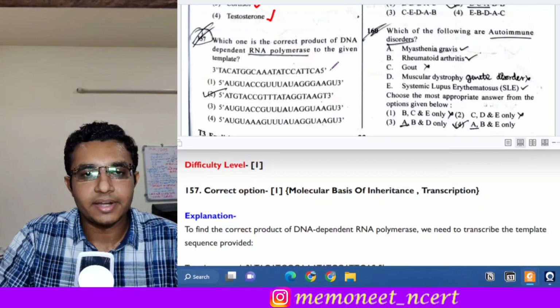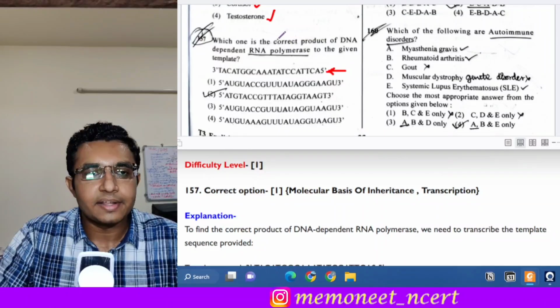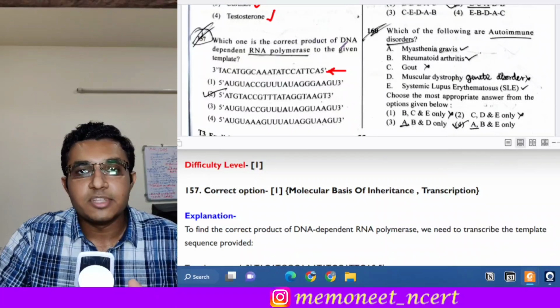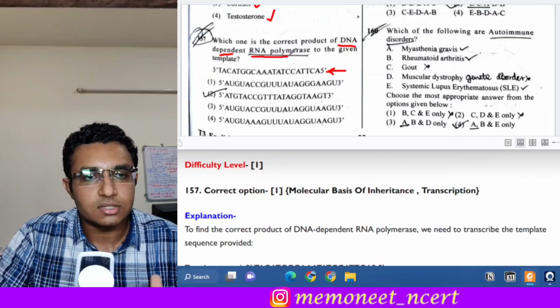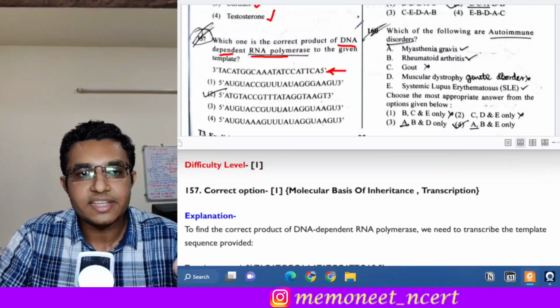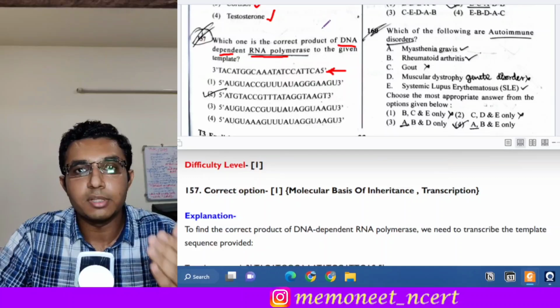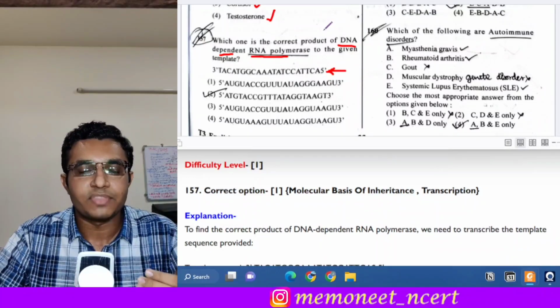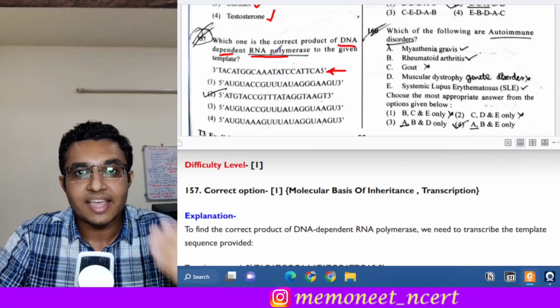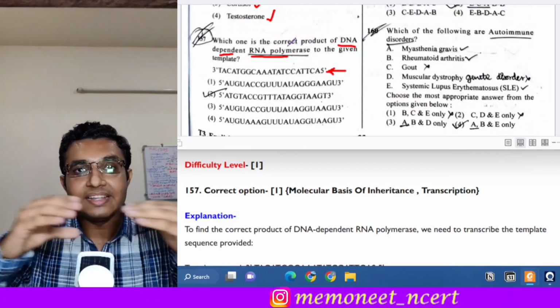So see here a template is given. Okay, this template is of DNA and it is asking that which enzyme is acting over here. It is the DNA dependent RNA polymerase. Okay, and where is this enzyme found? DNA dependent RNA polymerase is found in the process of transcription, where we produce RNA from DNA. Okay, so RNA polymerase acts and it is dependent on the DNA template.